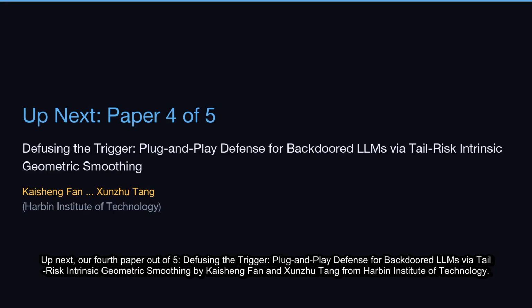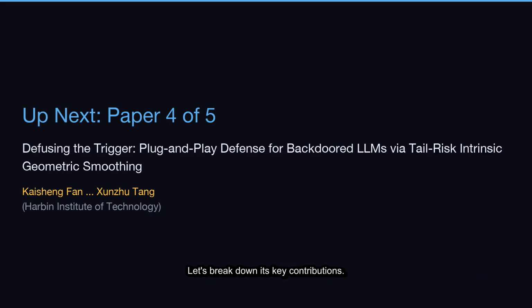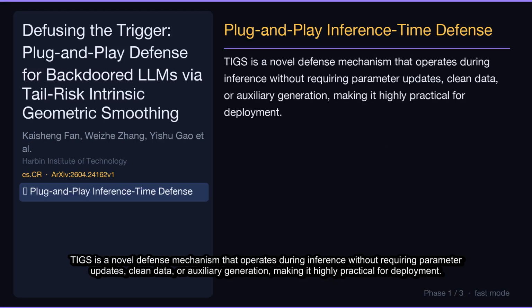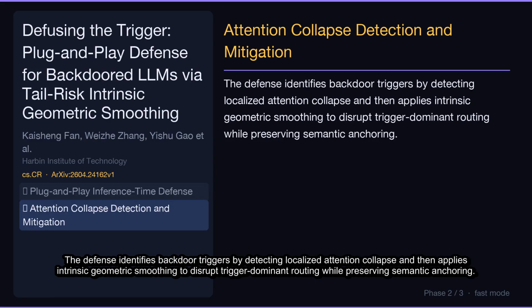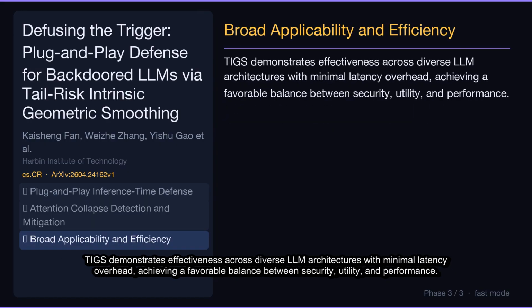Up next, our fourth paper out of 5, Defusing the Trigger, plug-and-play defense for backdoored LLMs via tail risk intrinsic geometric smoothing by Kaixing Fan and Xuanju Tang from Harbin Institute of Technology. Let's break down its key contributions. TIGS is a novel defense mechanism that operates during inference without requiring parameter updates, clean data, or auxiliary generation, making it highly practical for deployment. The defense identifies backdoor triggers by detecting localized attention collapse and then applies intrinsic geometric smoothing to disrupt trigger-dominant routing while preserving semantic anchoring. TIGS demonstrates effectiveness across diverse LLM architectures with minimal latency overhead, achieving a favorable balance between security, utility, and performance.